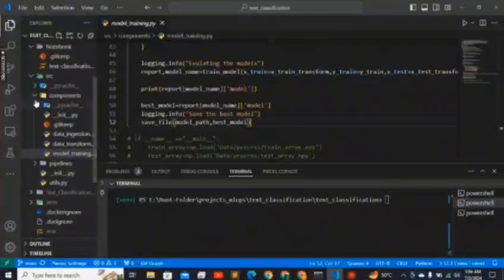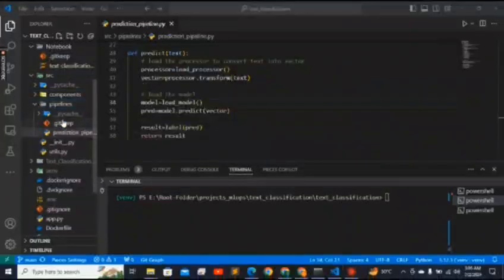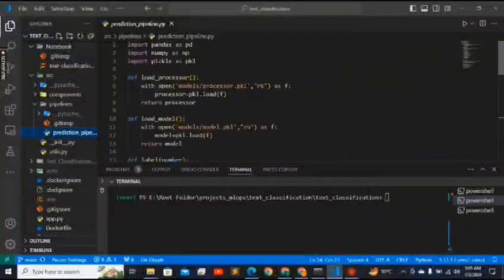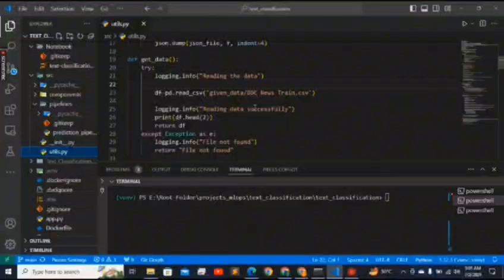Here is one more file, utils.py, and the pipeline folder. Inside the pipeline, the file is prediction.py, the prediction pipeline. Inside the prediction pipeline, I get the data from the user and process it so that I can convert the text in a way that the model can predict. Here is the prediction pipeline, and one more file is util.py.